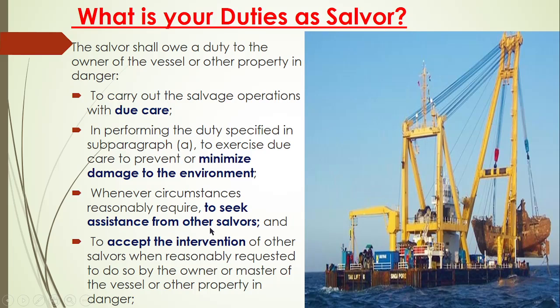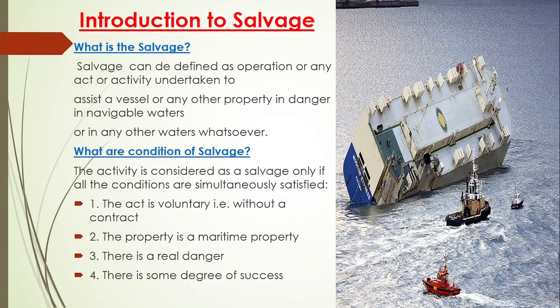Sometimes it happens that the salver may get greedy and will not seek the assistance. In that case, the fourth point says that he should accept the intervention of other salvors when reasonably requested to do so by the owner. Now you know there are two parties involved. One is the owner of the ship whose ship is in danger, and second is the salver.